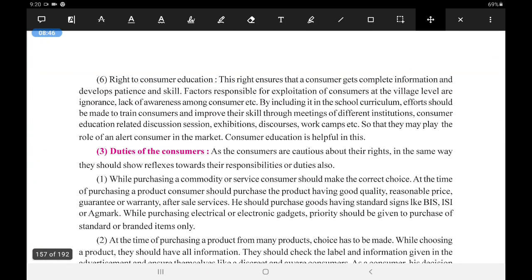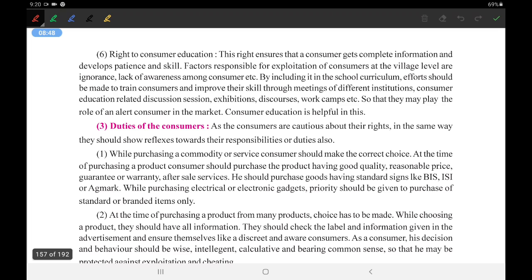The next right, the sixth right, is the right to consumer education. This right ensures that a consumer gets complete information and develops knowledge and skills. Factors responsible for exploitation of consumers at village level are ignorance. Okay, at village level you might see the consumers are not very educated, and there is a lack of awareness among the consumers, etc., which can be addressed by including it in the school curriculum.